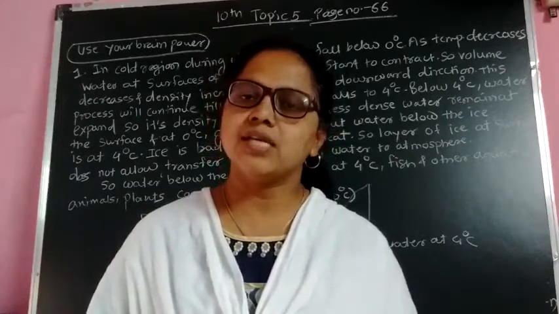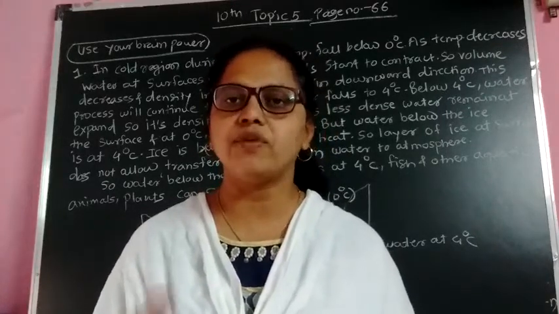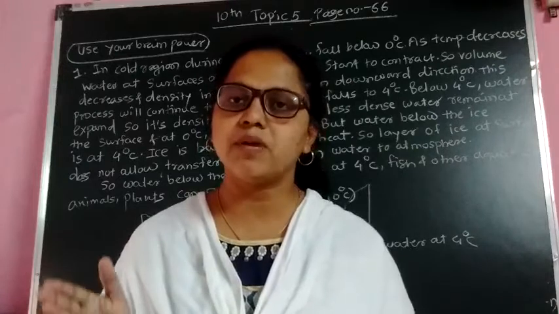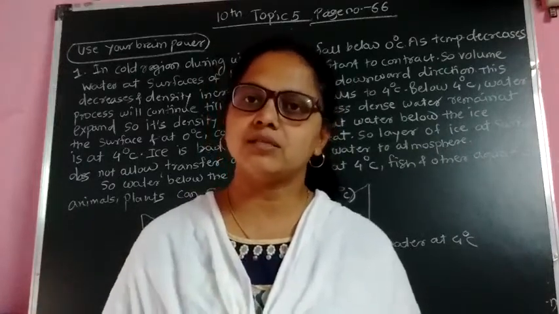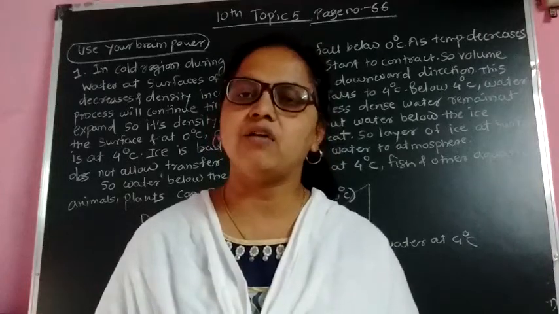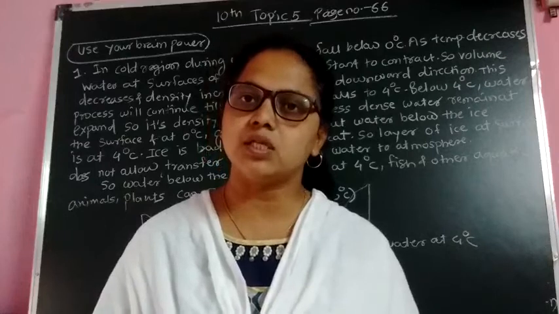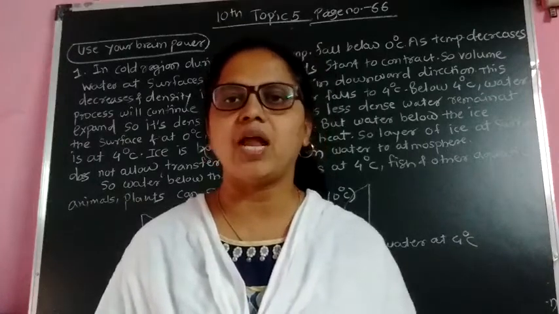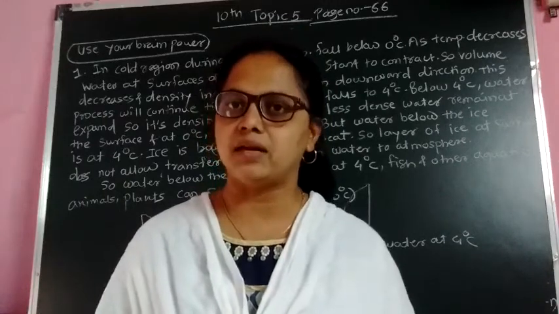Ice is a bad conductor of heat. So it does not allow exchange of heat between the water present below it and the surroundings. So below the ice, the water remains at a temperature of 4 degrees Celsius. At this temperature, aquatic plants and animals can easily survive. So this is the reason behind that.